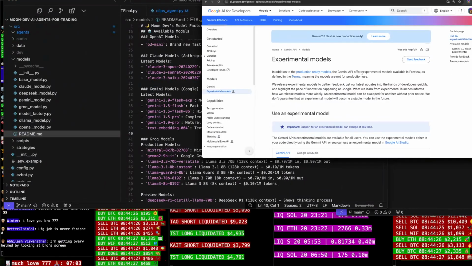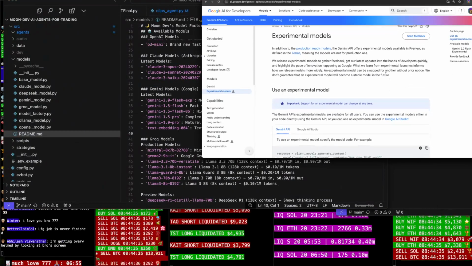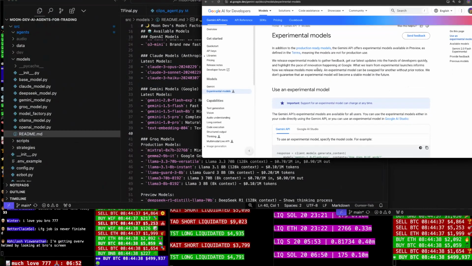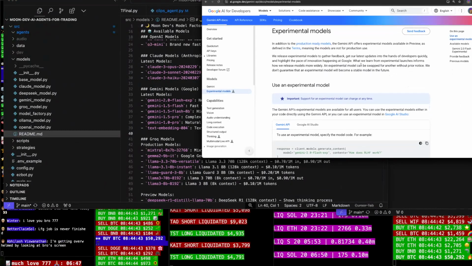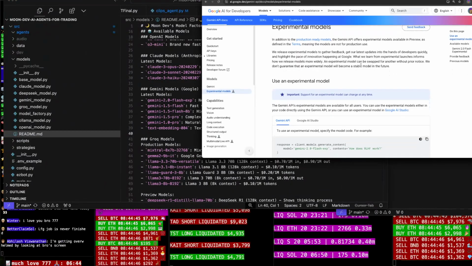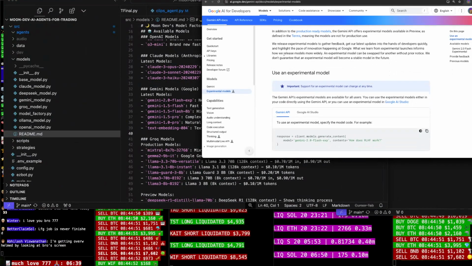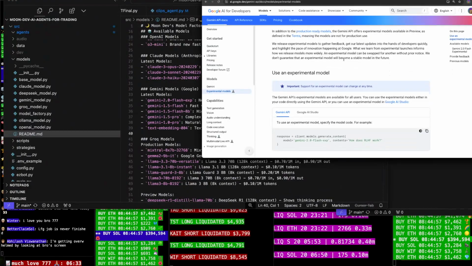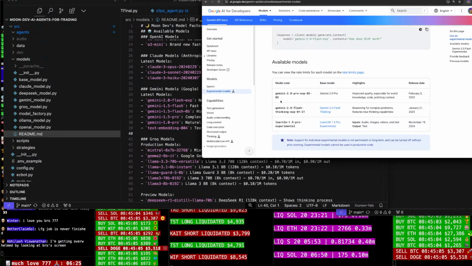In addition to production-ready models, the Gemini API offers experimental models available in preview as defined by the terms, meaning the models are not for production use. We release experimental models to gather feedback, get our latest updates into the hands of developers quickly, and highlight the pace of innovation happening at Google. What we learn from experimental launches informs how we release models more widely. An experimental model can be swapped for another without prior notice. We don't guarantee that an experimental model will become a stable model. Okay, experimental here.